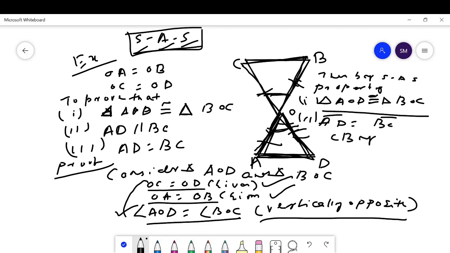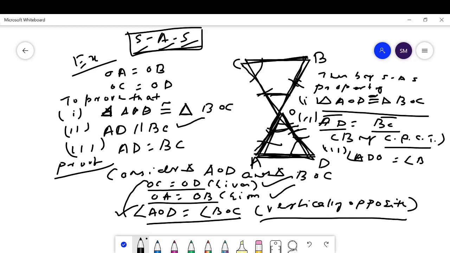What is CPCT? Corresponding parts of congruent triangles. AD is equal to BC by CPCT. Then the next point: AD is parallel to BC. Look here, this angle is equal to this angle by CPCT. The angle ADO is equal to angle BCO by CPCT.